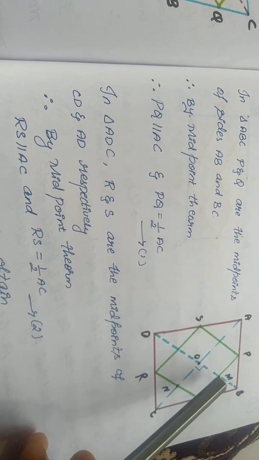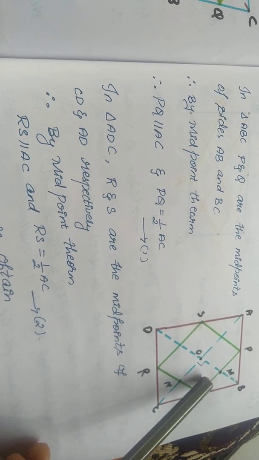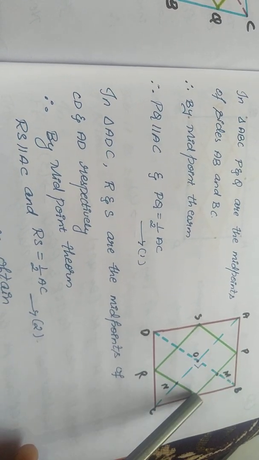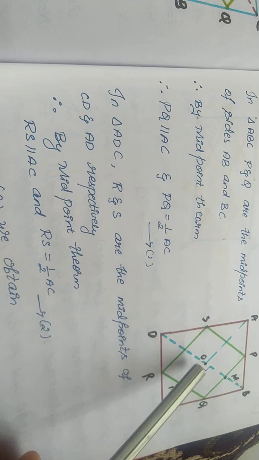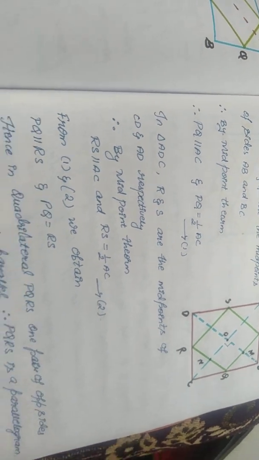Isn't it, children? If MQN is 90 degrees, then PQR is also 90 degrees. Hence PQRS can be taken as a rectangle because one of the angles is 90 degrees. Now copy the sum, children.